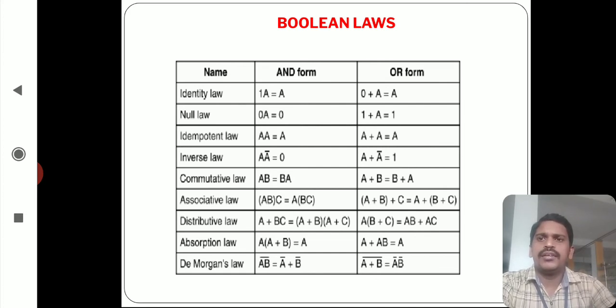In another way, we have to look at the associative law and distributive law. They have 3 variable combinations. So we have to put the A value, B value, C value in this law and verify the 8 combinations, because 2 power 3 equal to 8. Here 3 variables are used to represent the equations of the Boolean laws. In this way, we have to verify all these laws by using Boolean variables.